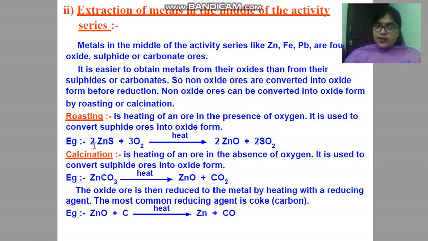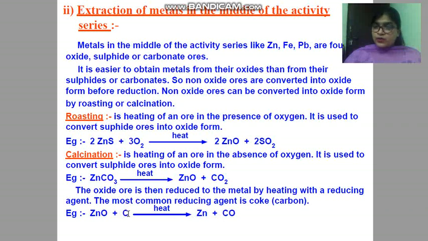See children, this is zinc blende, ZnS, and this is zinc carbonate. It is also an ore of zinc. This zinc carbonate is known as calamine. And here you can see carbon or coke is a reducing agent, because it is itself getting oxidized. From C it is getting oxidized to CO.